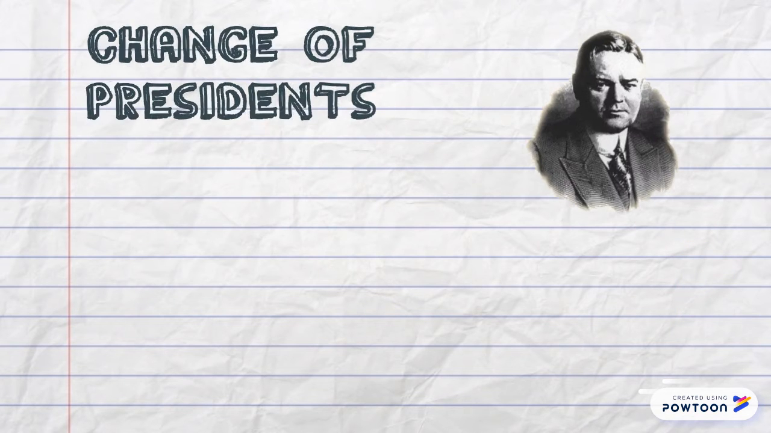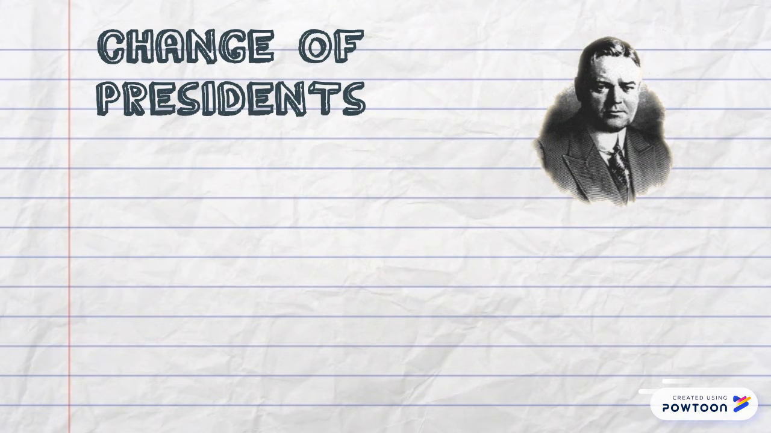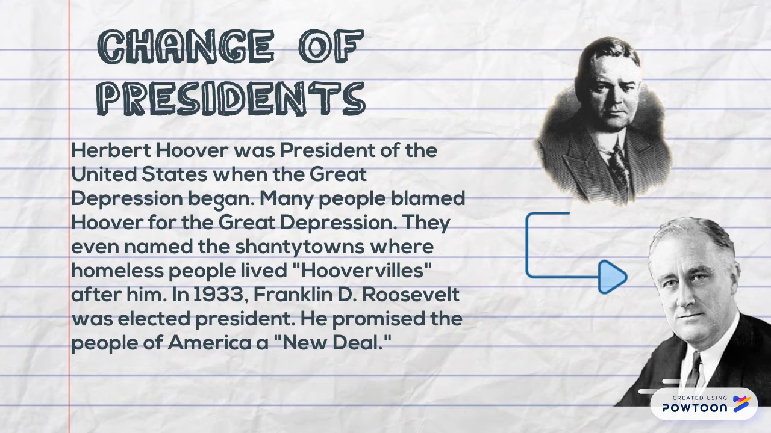Change of presidents. President Hoover was in charge of the United States at the beginning of the Great Depression. Many people blamed him and even called the shanty towns Hoovervilles. After him, in 1933, Franklin D. Roosevelt became the next president, and he offered the people the New Deal.